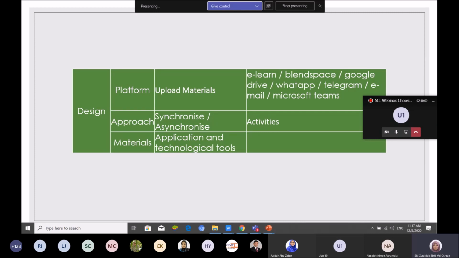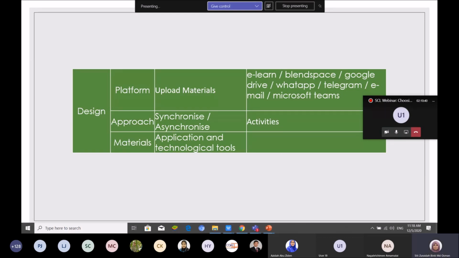But eLearn you still need to use, because this is our USM platform. USM has put a lot of money into eLearn, so you need to use it. If you use other platforms, it's okay, but you have to upload the link. You can embed the link, or you can just upload a QR code in eLearn, for example for WhatsApp, and then students will click on the link.